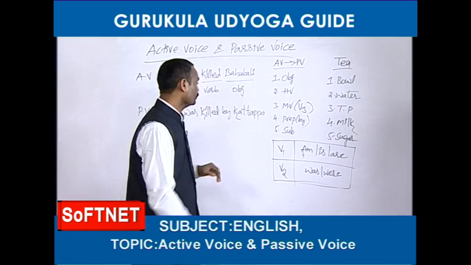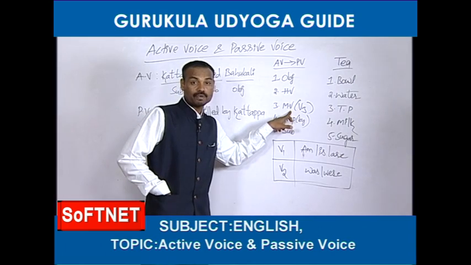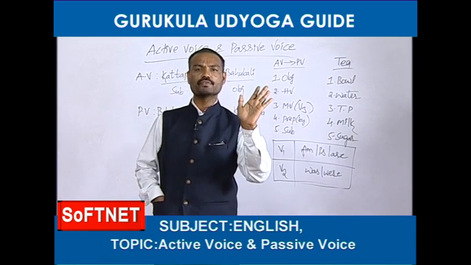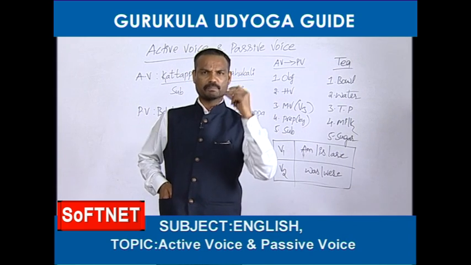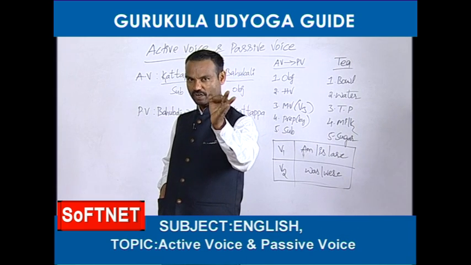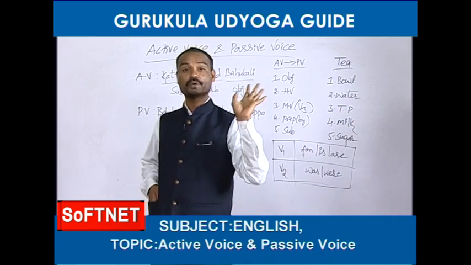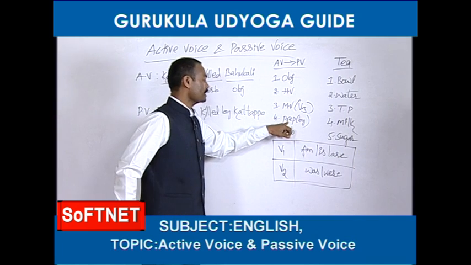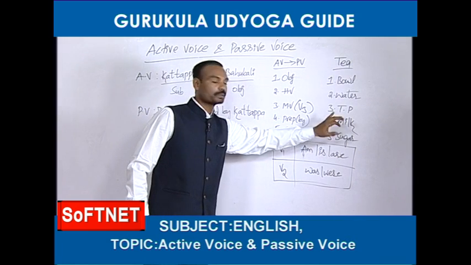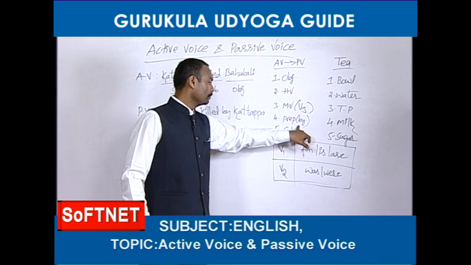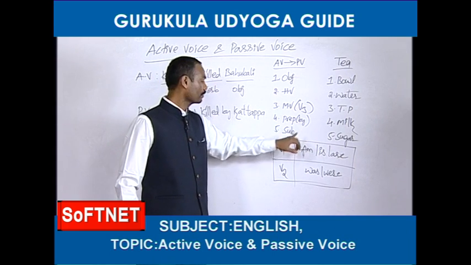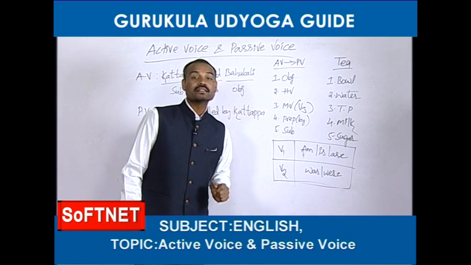Okay, that's fine. In every passive voice, the verb must be in the third form. We should never use V1, V2 or the ing form in passive voice. Passive voice means the verb must be in the third form. Never forget it. This is the most important point. The fourth point is the preposition. Here most of the time we should use by. The last one is the subject.